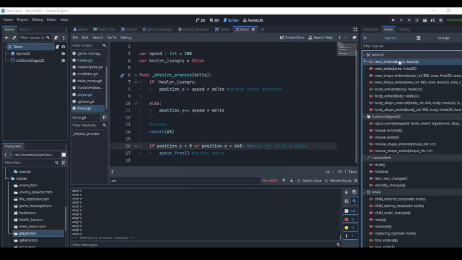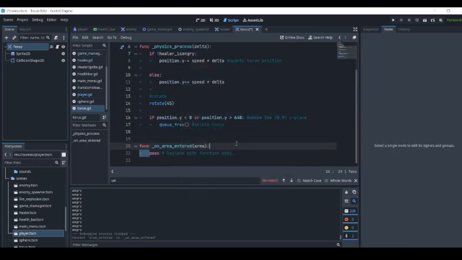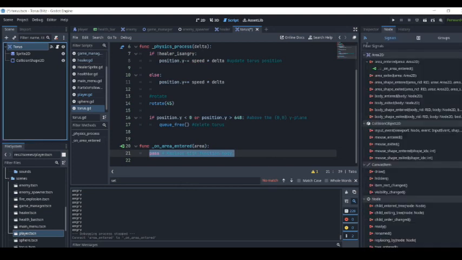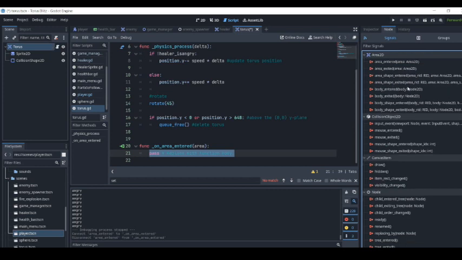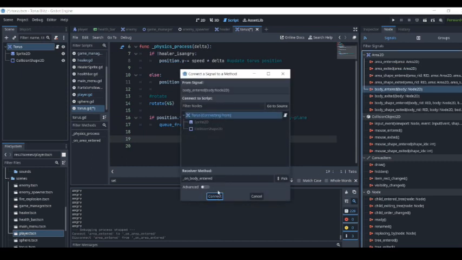So I'm gonna create a simple signal here. This signal will, my bad, should be body, because we're dealing with a CharacterBody2D. So body entered.